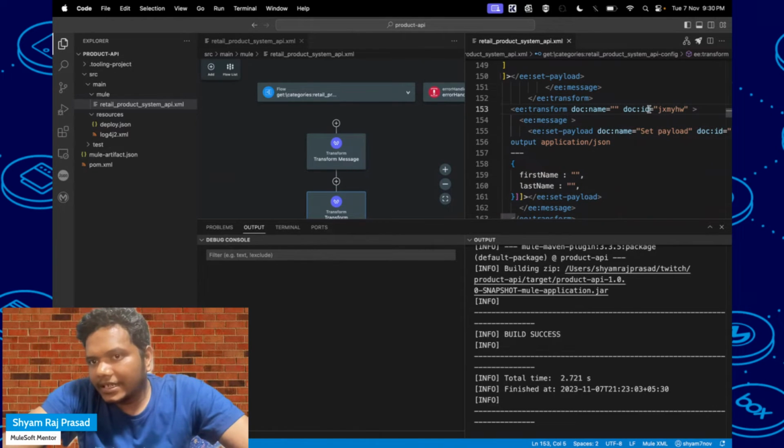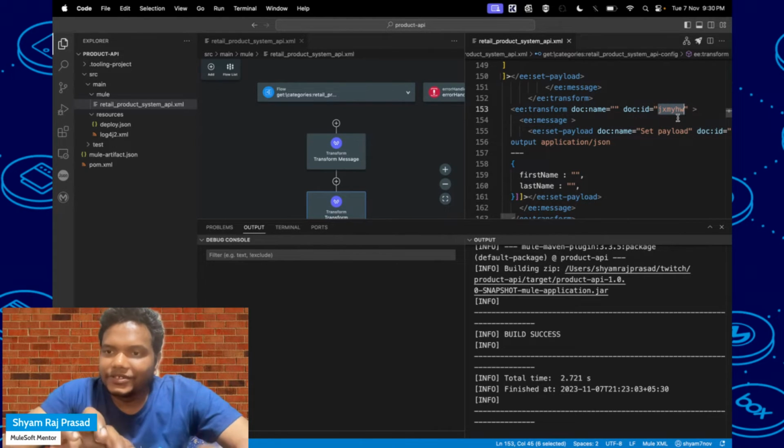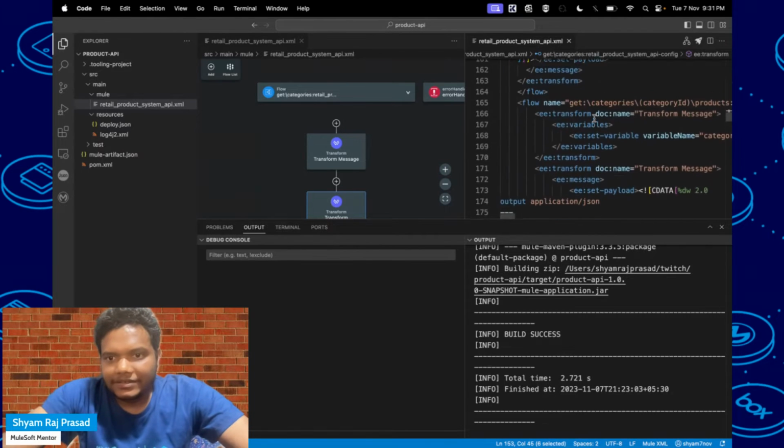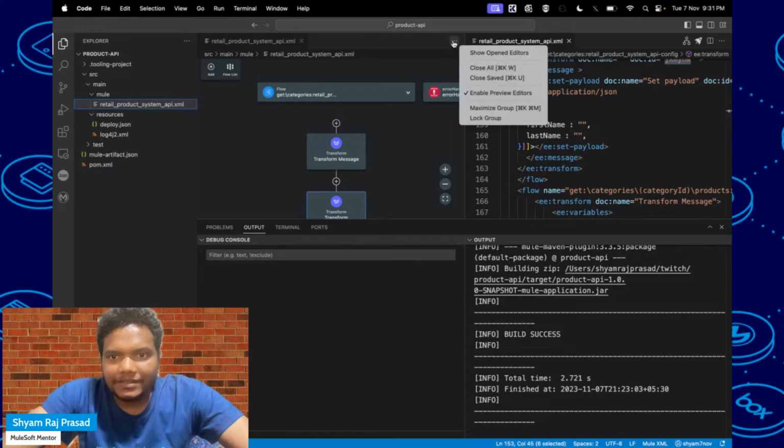So here you can see the doc id, which is not a UUID, but they are creating some hexadecimal, six-character random ID, but you can configure it also. How can we configure that one?